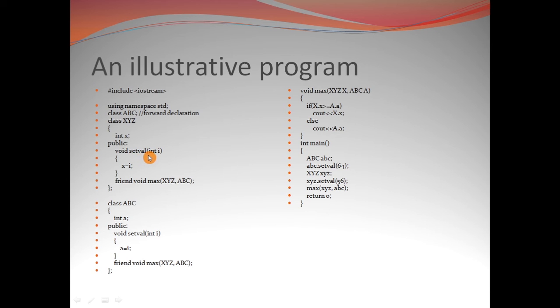The function has a formal argument, int i, and whatever the value of i is, it is going to be assigned to the data member x of the class xyz. After that, under the public section, I have declared a friend function named max, having two arguments of the data types of the class xyz and the class abc.